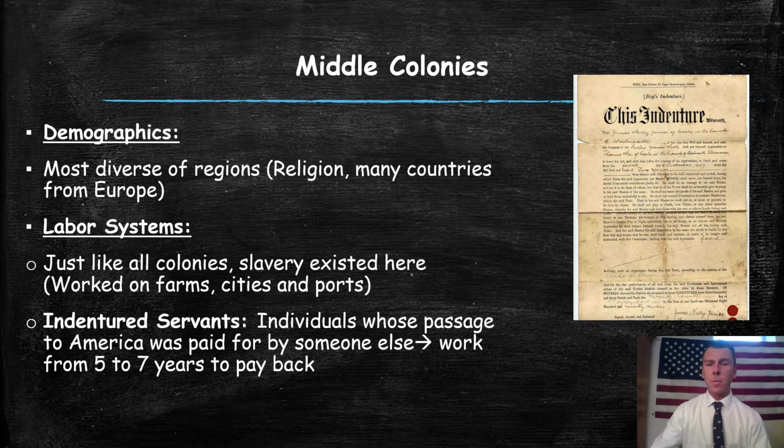An important term that we need to know is indentured servants. These are individuals whose passage to America was paid for by someone else. You work anywhere from 5 to 7 years to pay back your ticket to come to America. So it kind of was like slavery, but it wasn't.